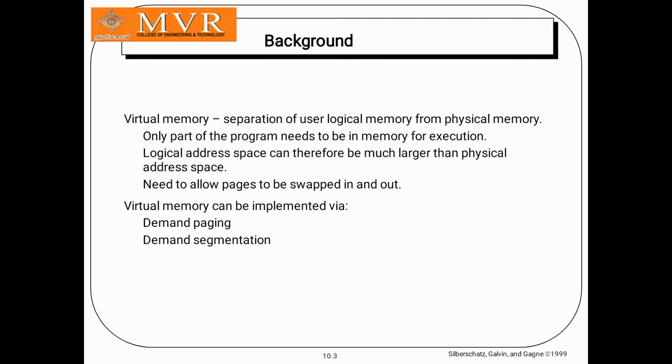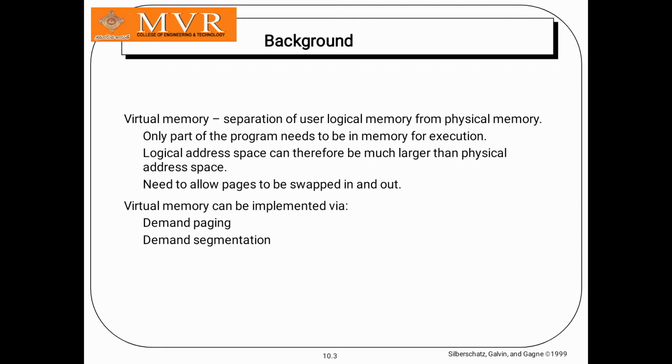Before demand paging, there is virtual memory. In the previous class, I explained what virtual memory is. Virtual memory is the separation of user logical memory from physical memory, and only part of the program needs to be in memory for execution, which allows paging swap out and swap in operations.